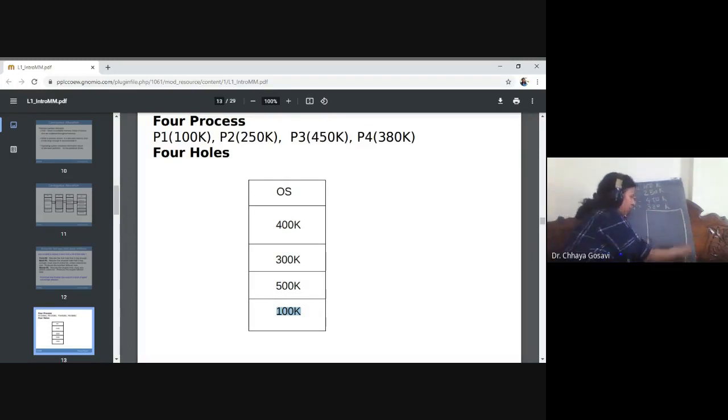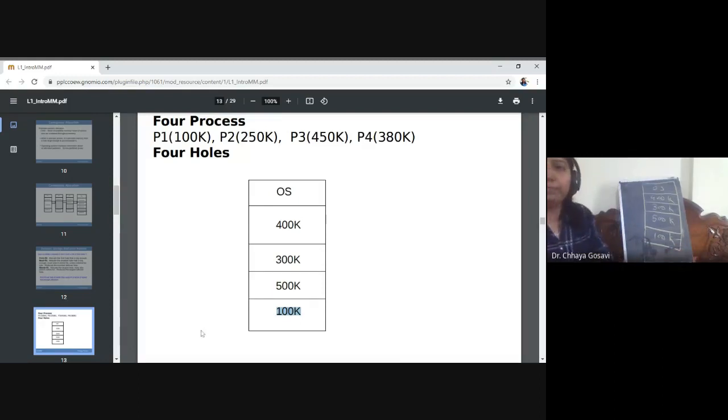And this is our main memory. I will draw memory here. So OS, 400K, then 300K, 500K, and 100K. Note down the sizes of the processes: P1 100K, P2 250K, P3 450K, and P4 380K.